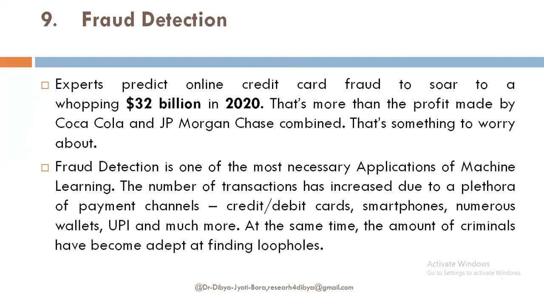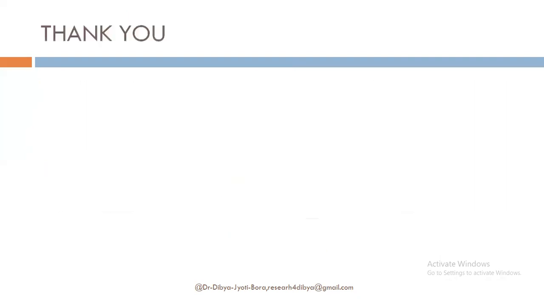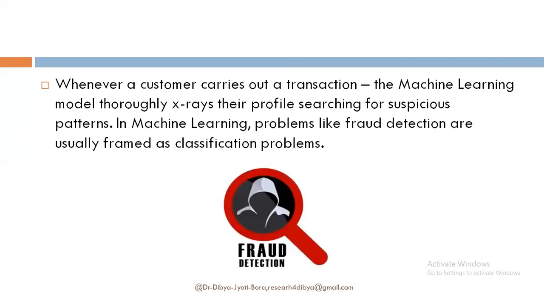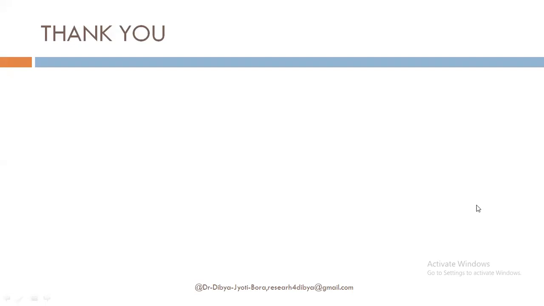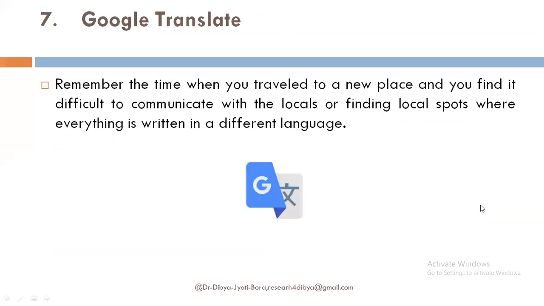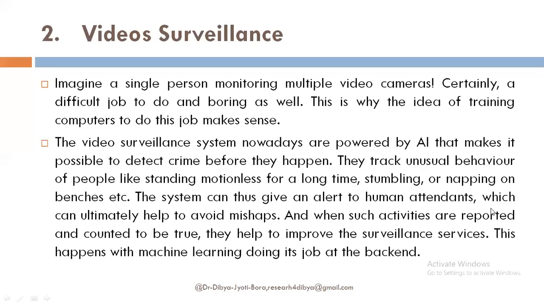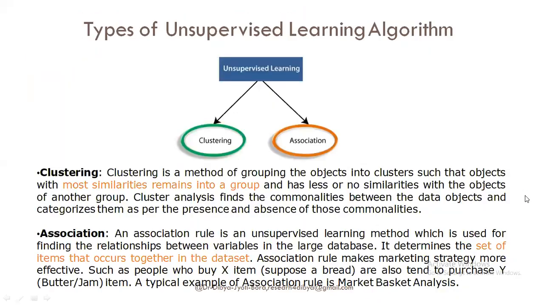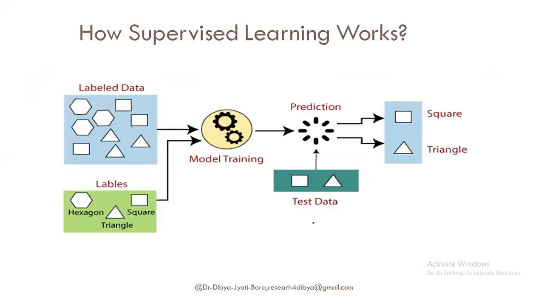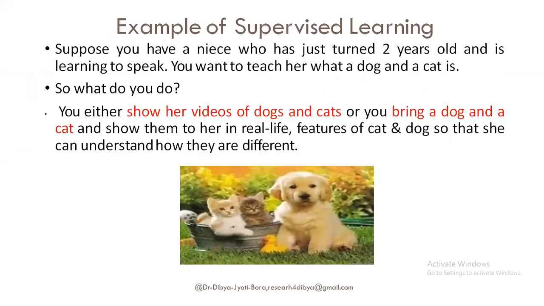Then fraud detection can also be done. Then similar other types, suppose terrorist detection in a railway station, that is again an example of machine learning, where we can use what? Computer vision techniques. So you have seen there is a variety of applications we are using through different machine learning algorithms. So in this lecture, we have discussed everything important, meaning important points or important discussions on machine learning.